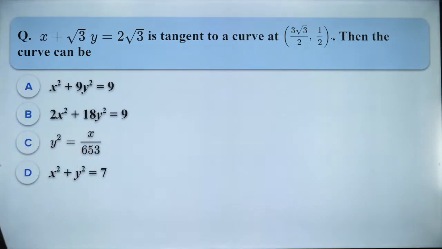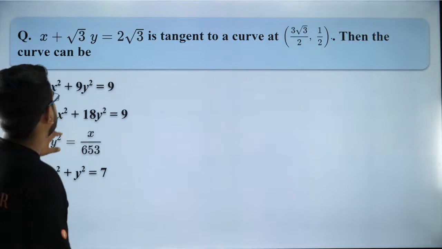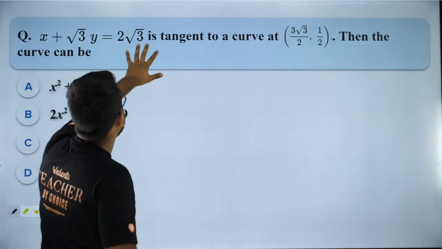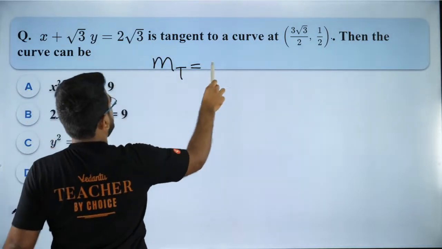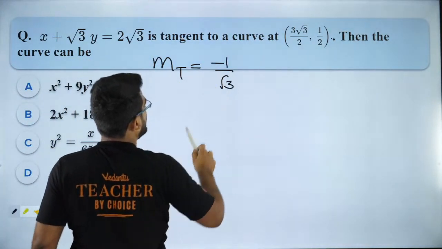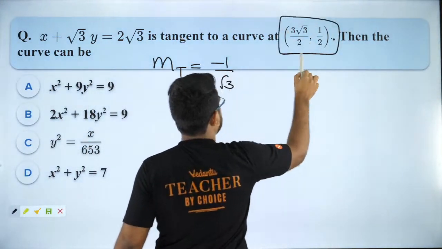Okay, so people, what is the answer over here? This is also a very simple question because they gave you everything. What did they give? They gave you the tangent. So what is the slope of tangent? The slope of tangent is equal to minus 1 by root 3. And this point should satisfy the curve.